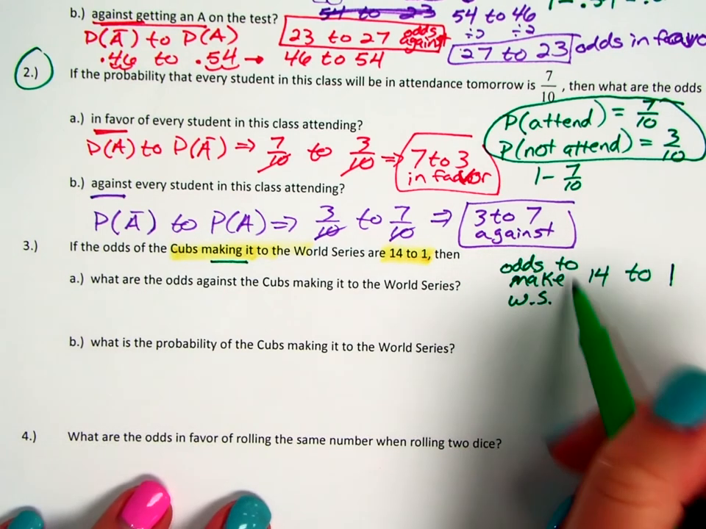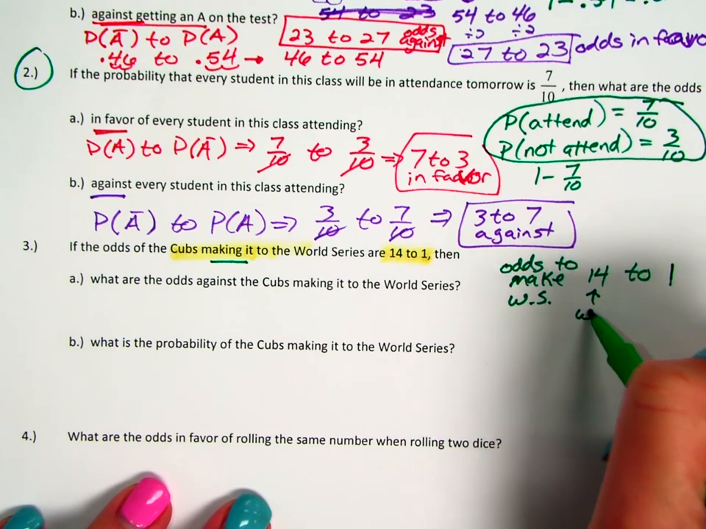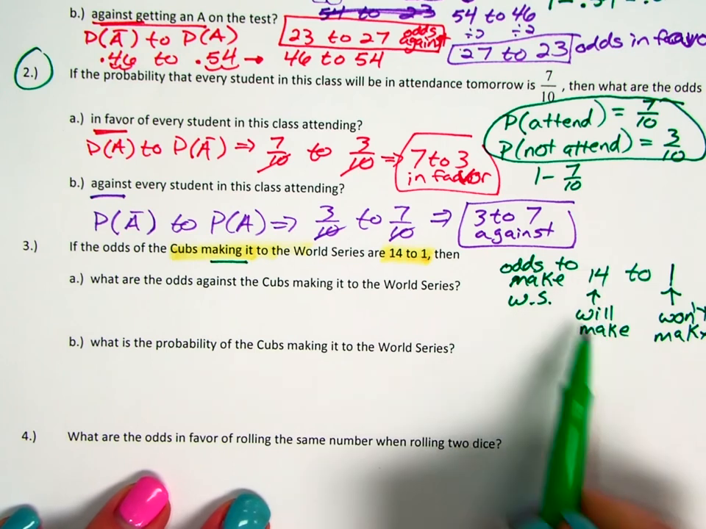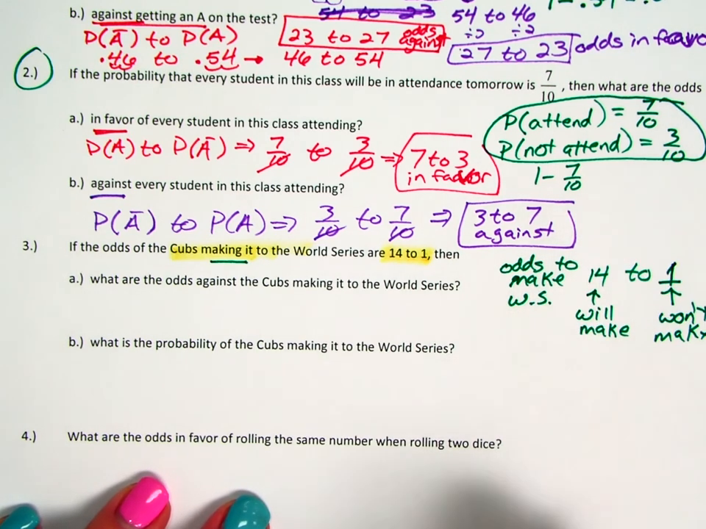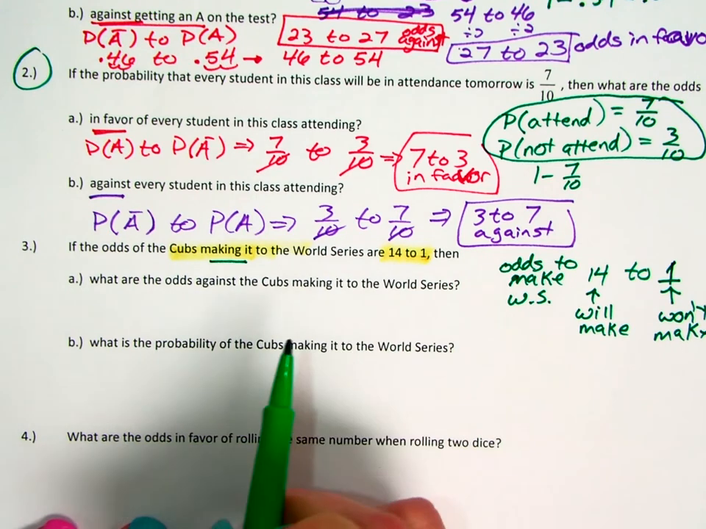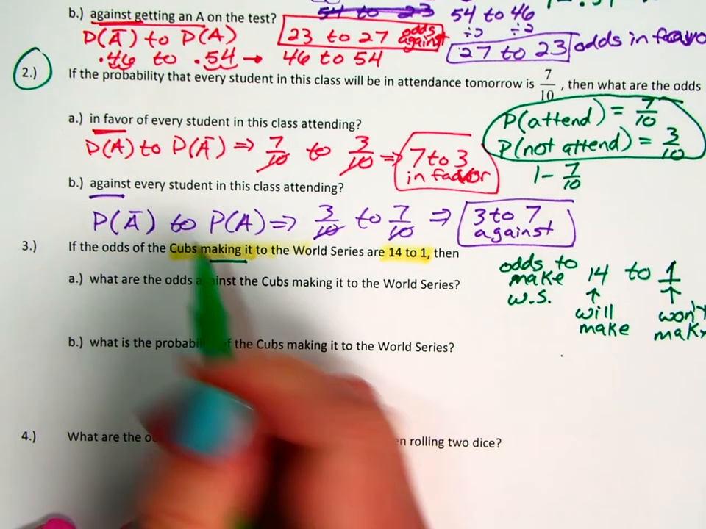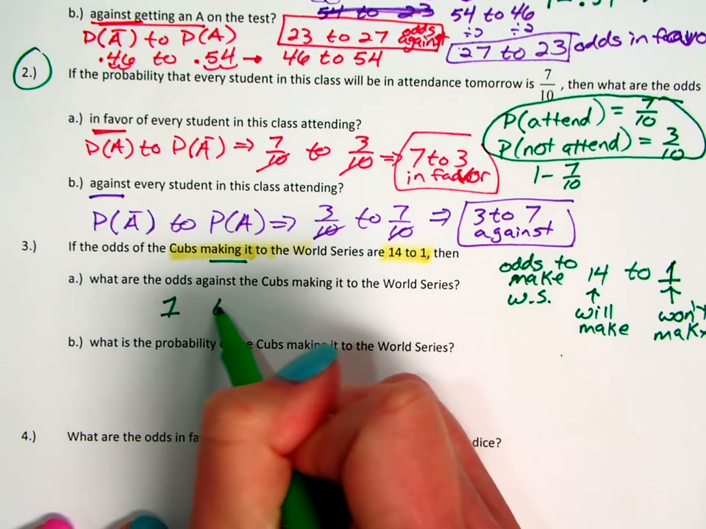So in other words, we want them to make it, and what we want comes first. So this is that they will make it, and this is that they won't make it. So those are complementary events. The odds that they make it, what we're saying comes first. So they will make it is 14. That they won't make it is 1. So now, if we want to know the odds against, we can just switch that, right? Because the against should come first, and that they will come second.